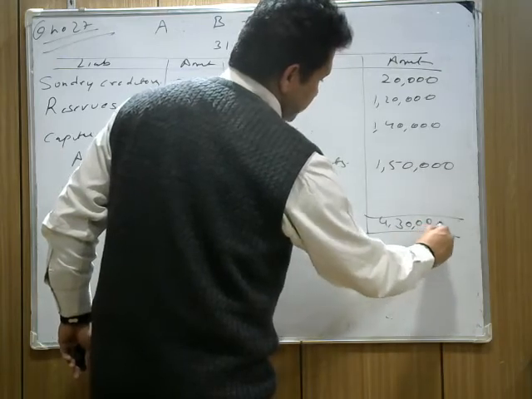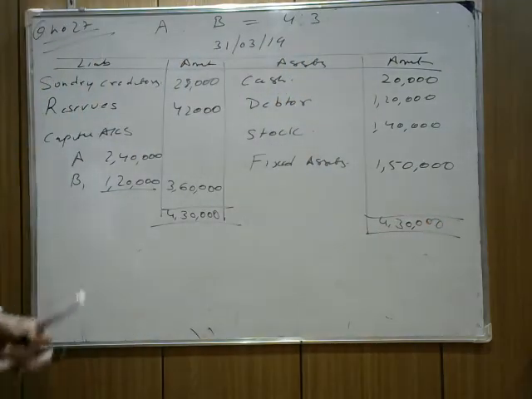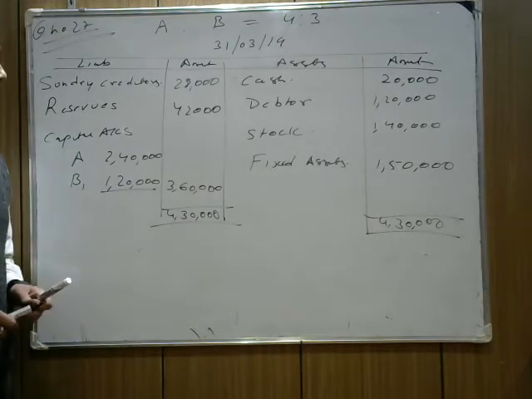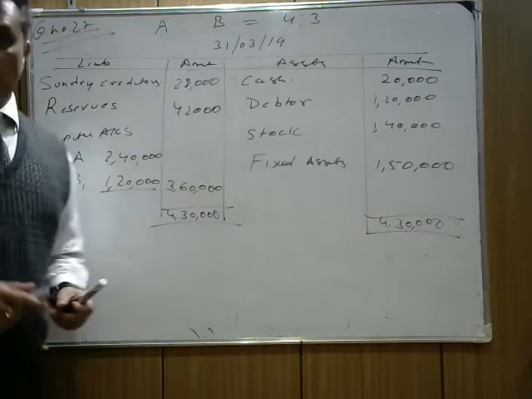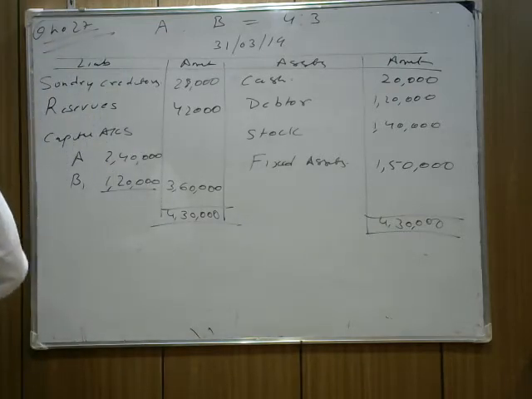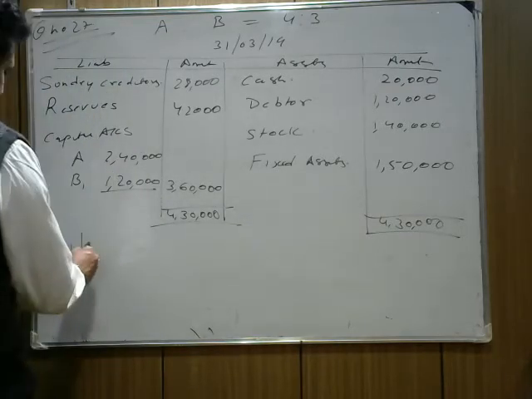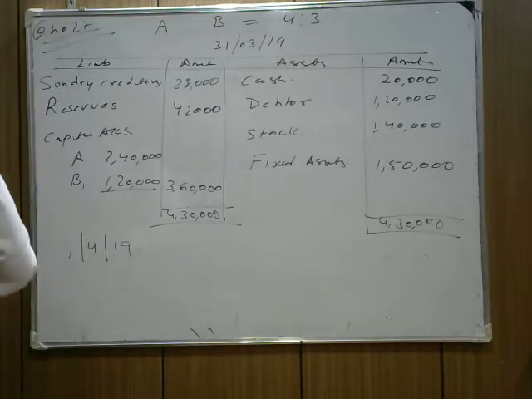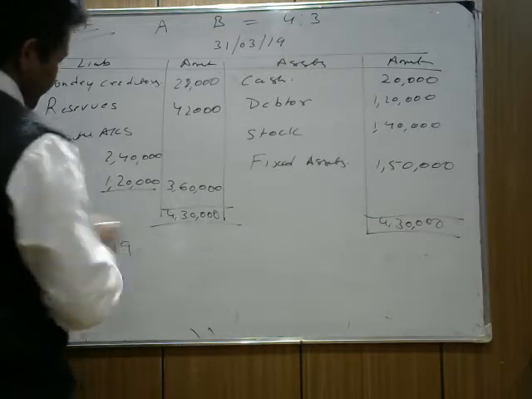There are certain adjustments also given. I hope the question is clear. Perfect. Now, what are the adjustments? They decided that from 1st April 2019, profits and losses will be shared in the ratio of 2:1.